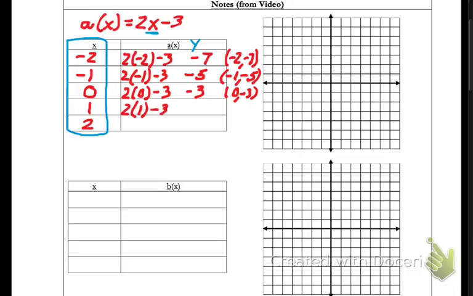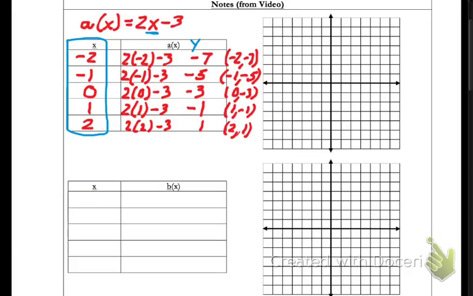And hopefully you see the pattern going on here, that each time I'm increasing the y value by 2. And this number out in front of x is what's driving that. So now I have the point 1, negative 1. And now I'll put in 2. And that's going to give me a positive 1, 2 comma 1. So now I have all these points, and I'm going to go over to the graph and plot them.